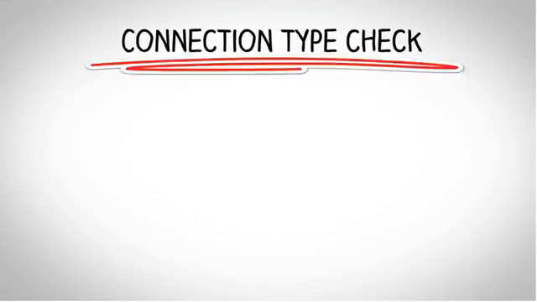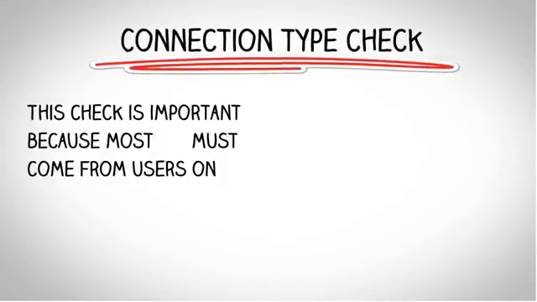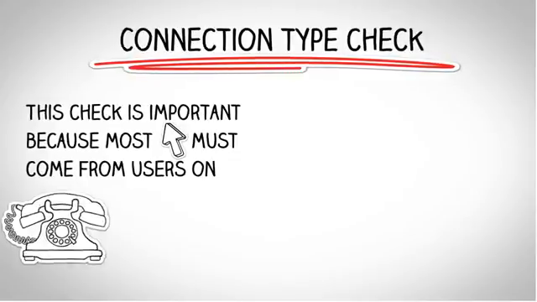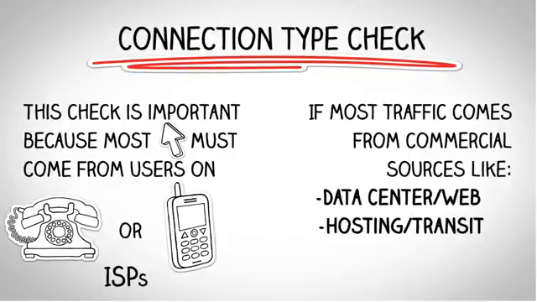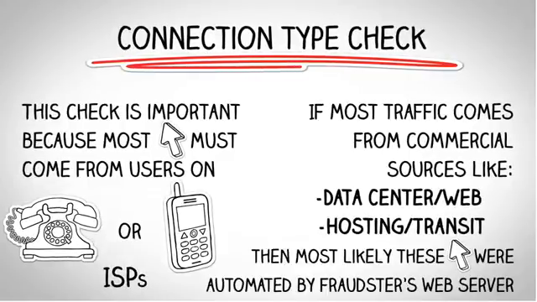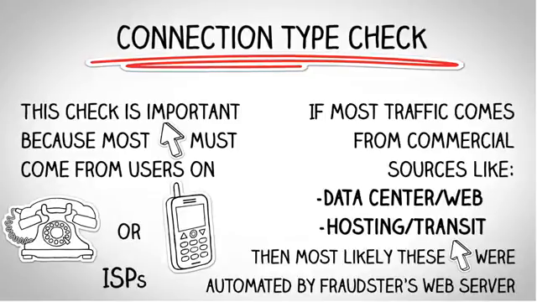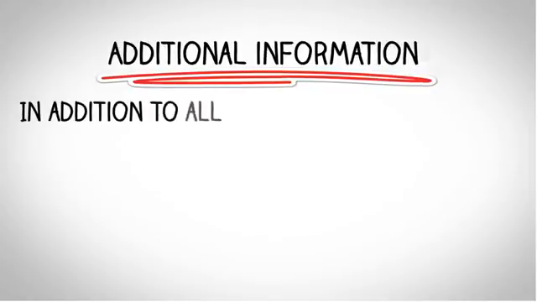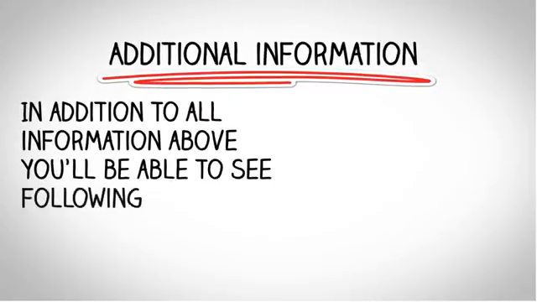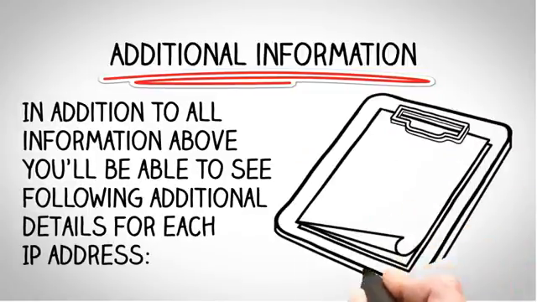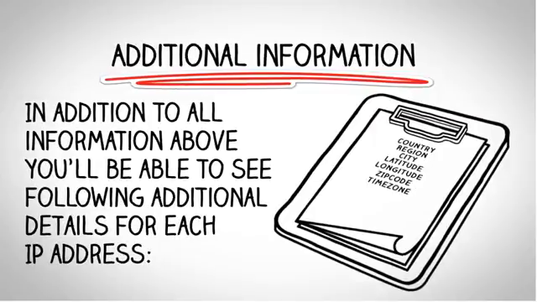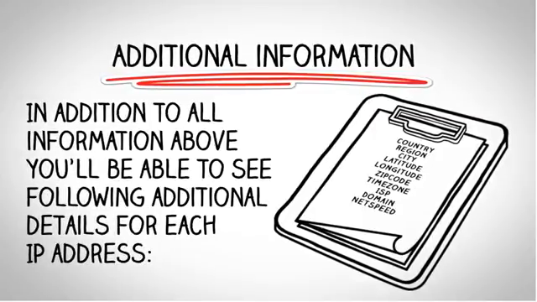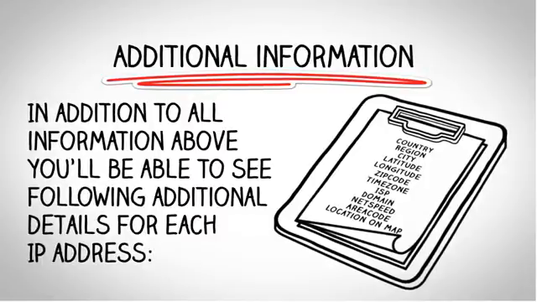activity. Connection type check. This check is important because most clicks come from users on fixed line or mobile ISPs. If most traffic comes from commercial sources like data center, web hosting, transit, then most likely these clicks were automated by a fraudster's web server. Additional information. In addition to all the information above, you'll be able to see the following additional details for each IP address: country, region, city, latitude, longitude, zip code, time zone, ISP, domain, net speed, area code, location on map.